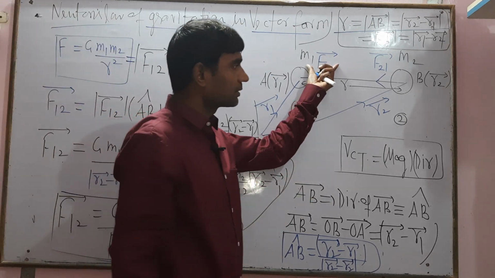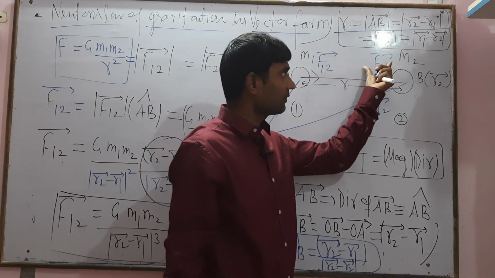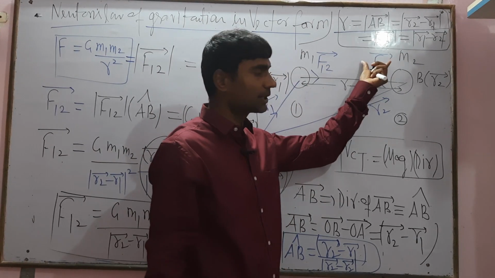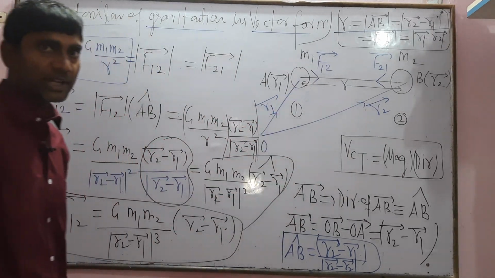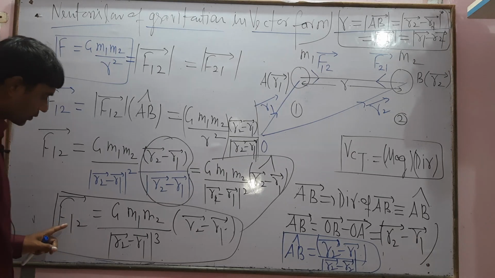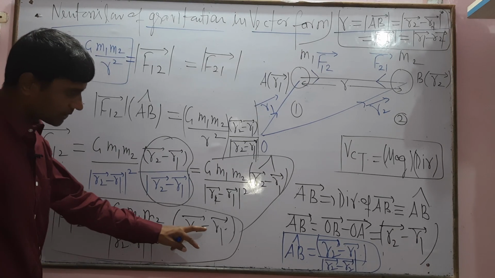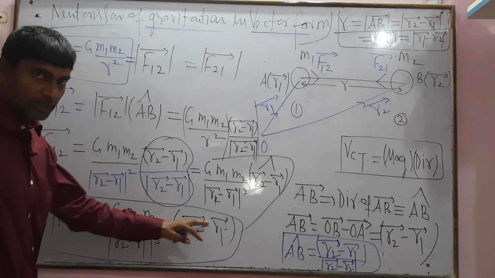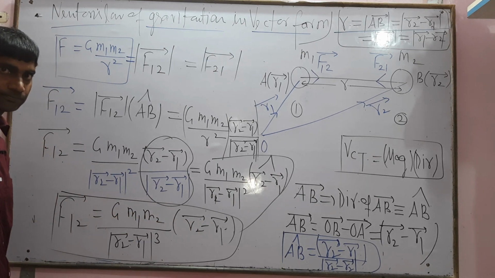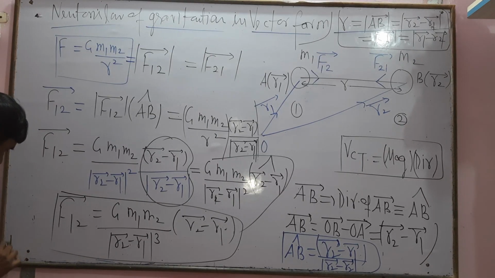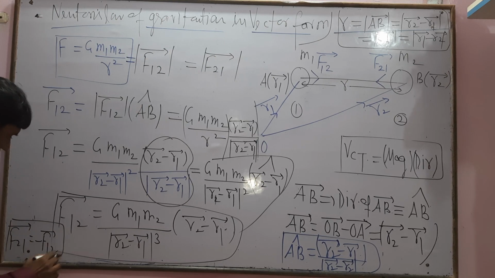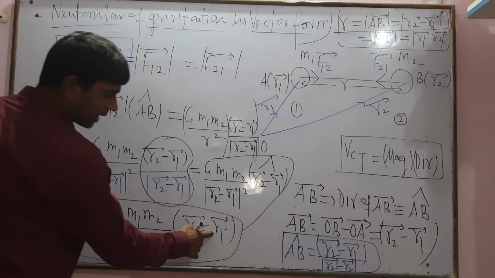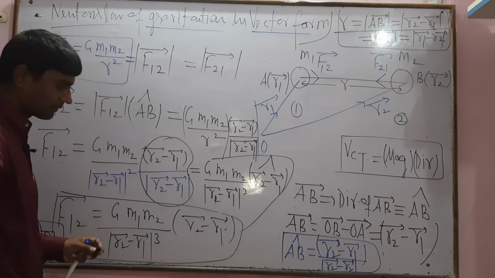F of A12 equals minus F of A21, because the magnitude must be equal but the direction will be opposite. Or we can say F of A21 equals minus times F of A12. So F of A21 equals minus times that number. So this is the R1 minus R2. Only the difference will be R1 minus R2. So F21 equals minus F12. So only the negative sign: R1 vector minus R2 vector. This sign will be affected.